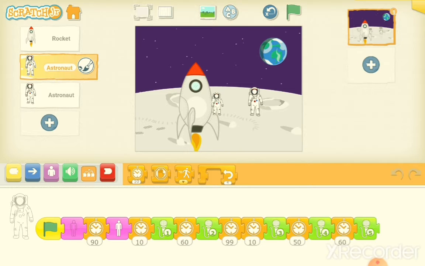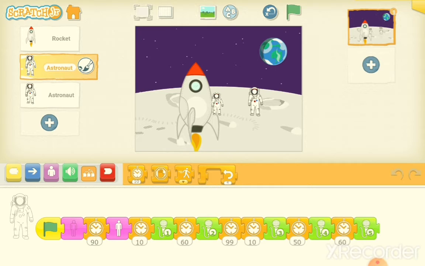While the first astronaut is speaking, the second astronaut should wait. After each conversation, we have put some wait like 60, 99 and 10. Why 99 and 10? Because the maximum number we can give is 99.